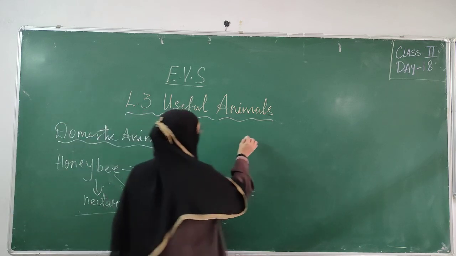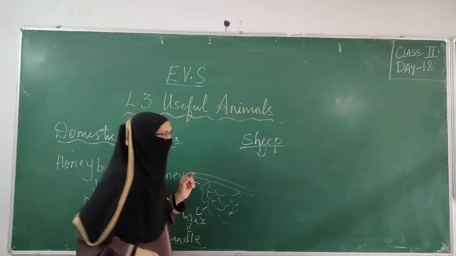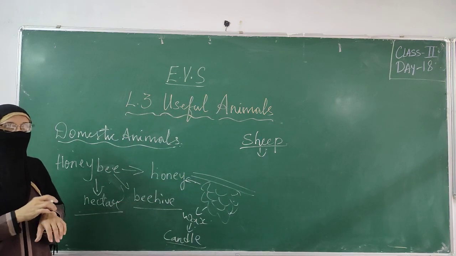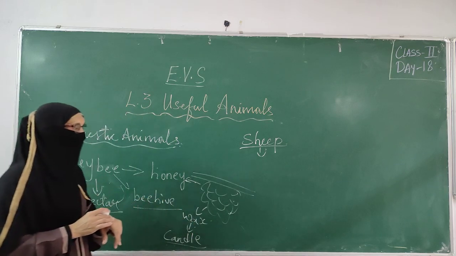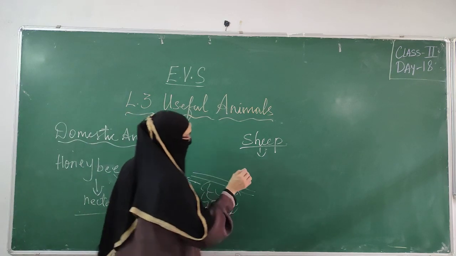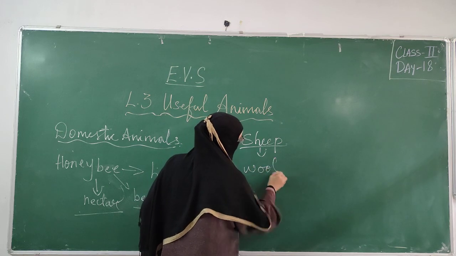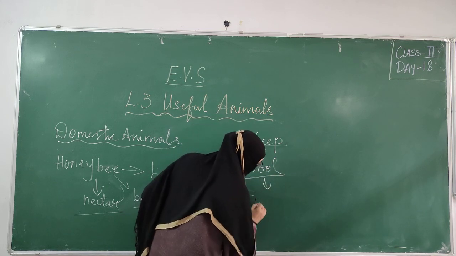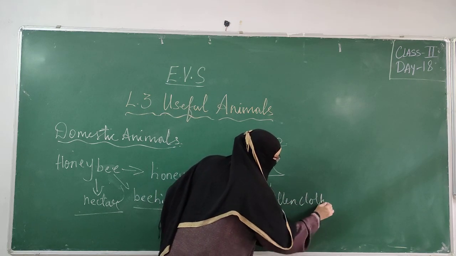Now coming to sheep. Sheep has a thick fur on its body. Fur is nothing but hair. Sheep has thick fur on its body, and this fur is removed, and with this fur what is made? Wool is made. And from this wool what is made? Woolen clothes.